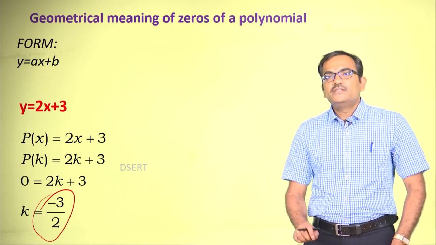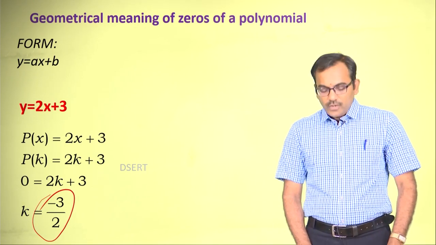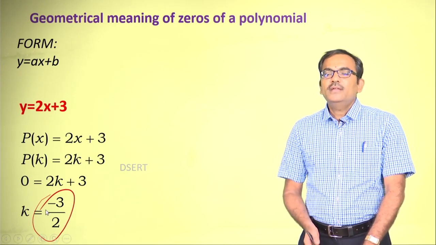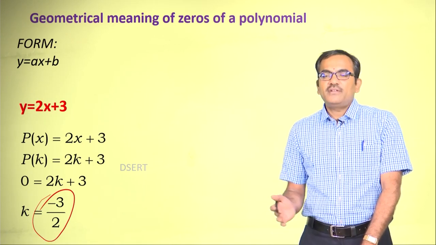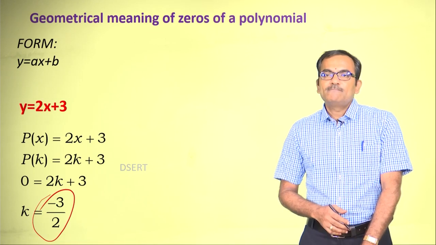This is the 0 of the given polynomial. Now, how do I understand this in a better way? Can this be geometrically represented? Will it have any geometrical significance?